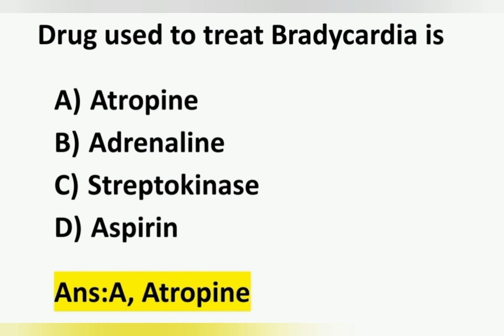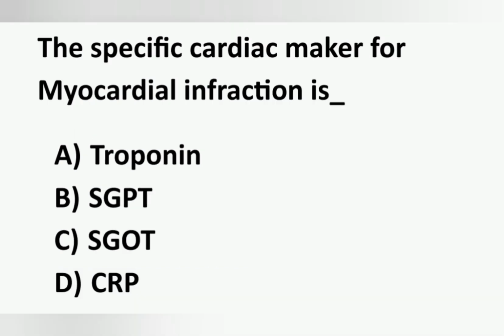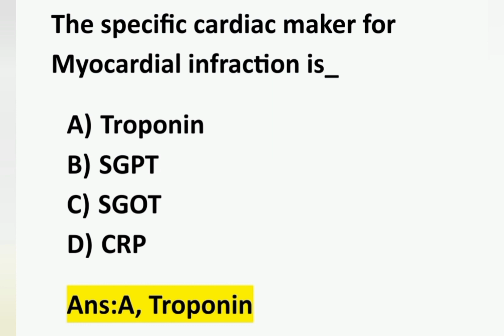The next question, the specific cardiac marker for myocardial infarction. Option A troponin, option B SGPT, option C SGOT, option D C-reactive protein, CRP. And the correct answer is option A, troponin.